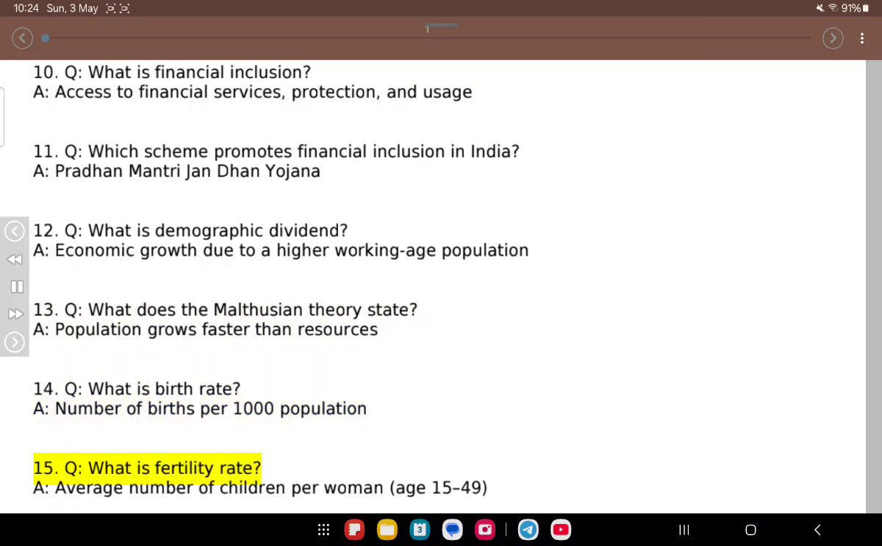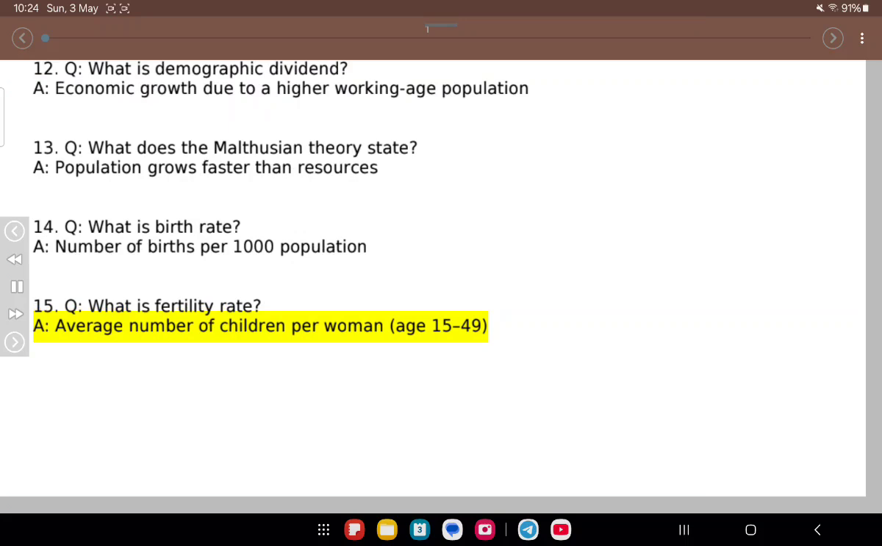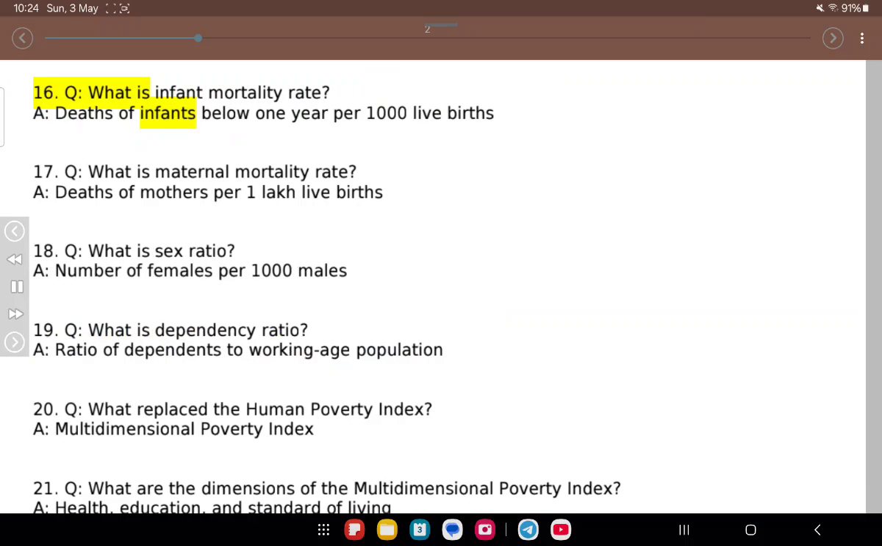15. Q. What is fertility rate? A. Average number of children per woman aged 15 to 49. 16. Q. What is infant mortality rate? A. Deaths of infants below 1 year per 1000 live births. 17. Q. What is maternal mortality rate? A. Deaths of mothers per 1 lakh live births. 18. Q. What is sex ratio? A. Number of females per 1000 males.